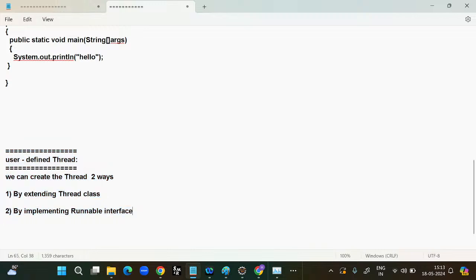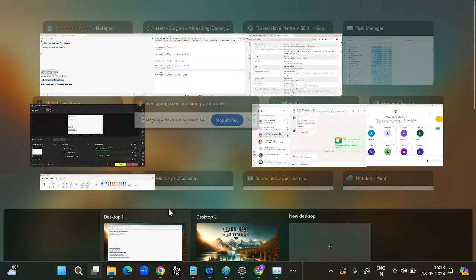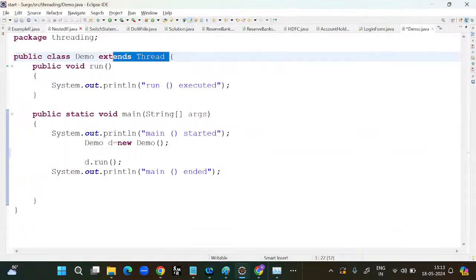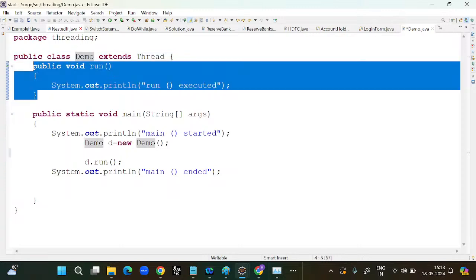We can create the thread in two ways. One is by extending the thread class. Second one is by implementing the runnable interface. I will tell you the difference between the thread class and runnable interface. But before that, we should create one. Now we are creating the user defined thread, so I am going with the first approach, extending the thread class. I have successfully extended the thread class. Within this demo file, I have taken one normal method, and this is the main method.